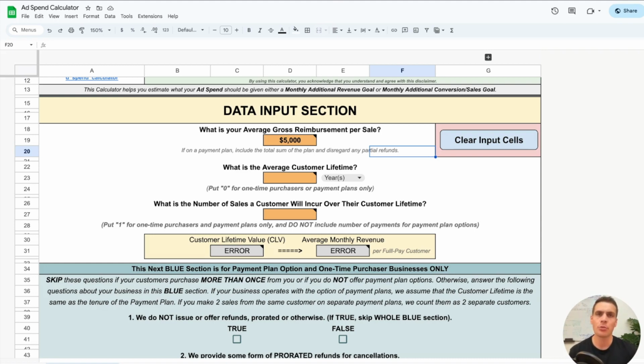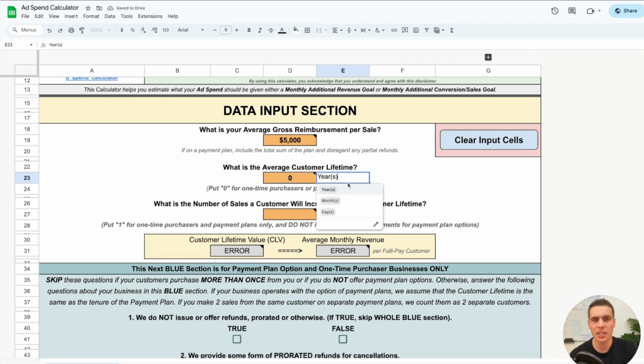For the orthodontist practice, we are going to assume that patients will pay one time and that's it. And as you can see down here, we have a little note that says put 0 for one-time purchasers or payment plans only. So even though for the orthodontist, maybe the patient or the insurance gets put on a payment plan, that doesn't matter. We're going to treat those as one-time payments and we're going to put a 0 in for our orthodontal example.